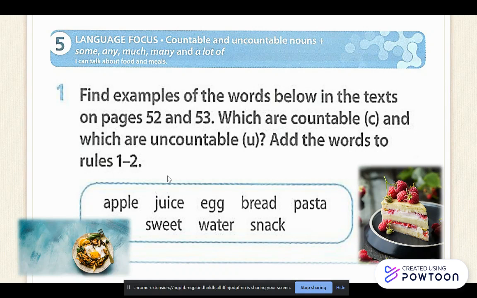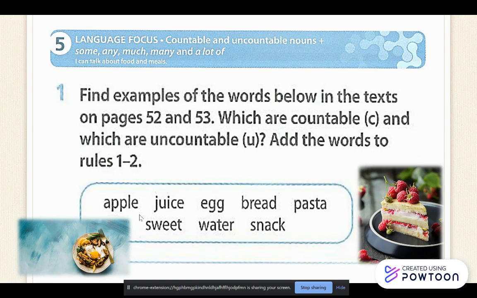All right. Okay, so we are going to look at countable nouns which are related to food and uncountable nouns which are related to food as well. So, for example, the food that can be counted and the food types that you are unable to count. All right, so for the first activity, we are going to look at the words here that you can see. We are going to put them into countable and uncountable.